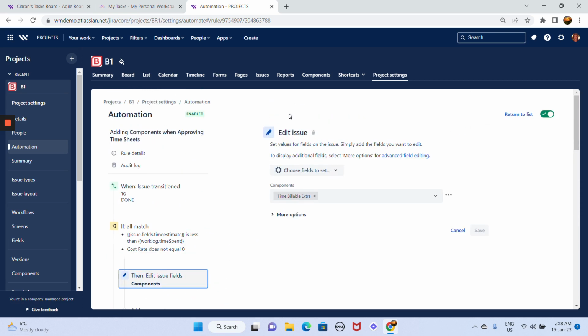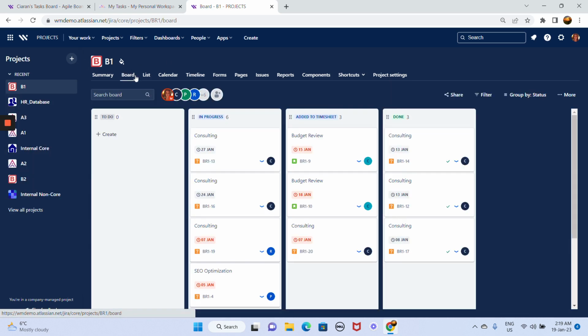Let's look at it in action. I am right now logged in as myself, and I have the admin status in this project, as well as I'm going to be the reporter for this issue, which means that I'll have the right to approve the timesheet.